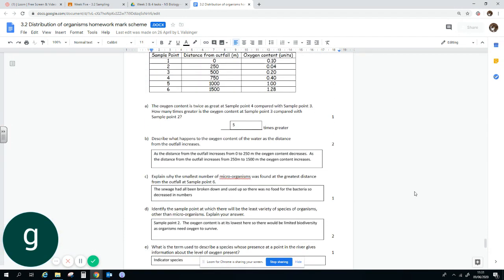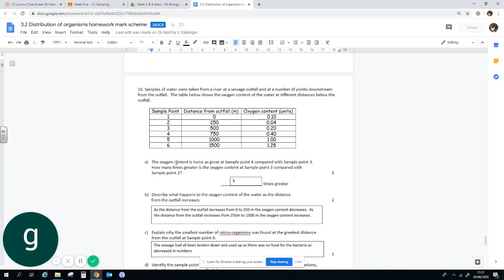I think finally, not finally, okay. The oxygen content is twice as great in sample 4 compared to